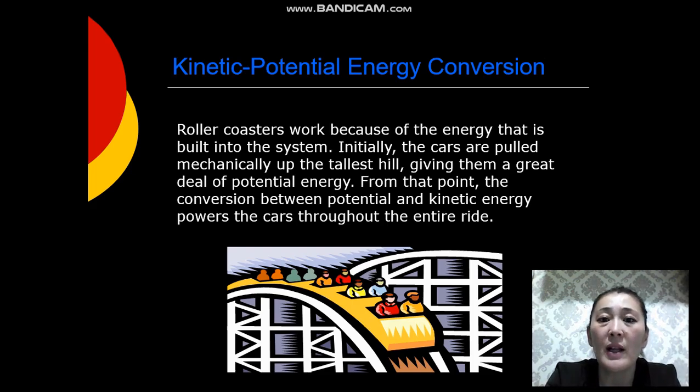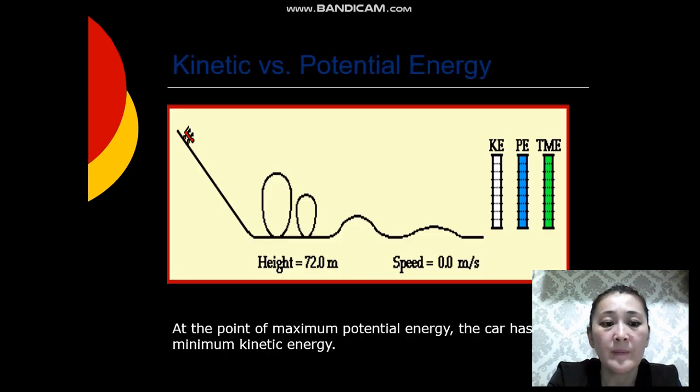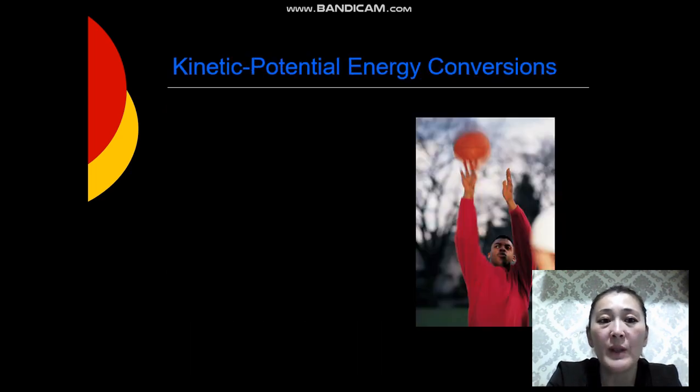Kinetic-potential energy conversion. Roller coasters work because of the energy that is built into the system. Initially, the cars are pulled mechanically up the tallest hill, giving them a great deal of potential energy. From that point, the conversion between potential and kinetic energy powers the cars throughout the entire ride. At the point of maximum potential energy, the car has the minimum kinetic energy.